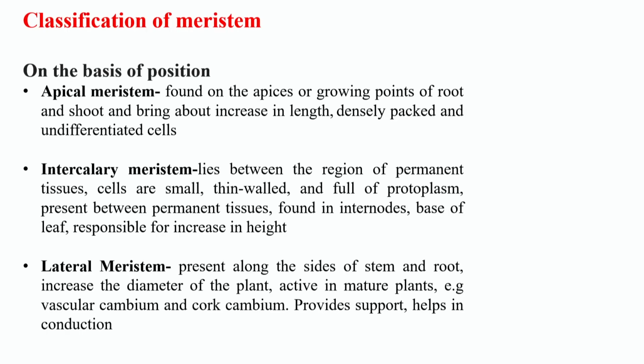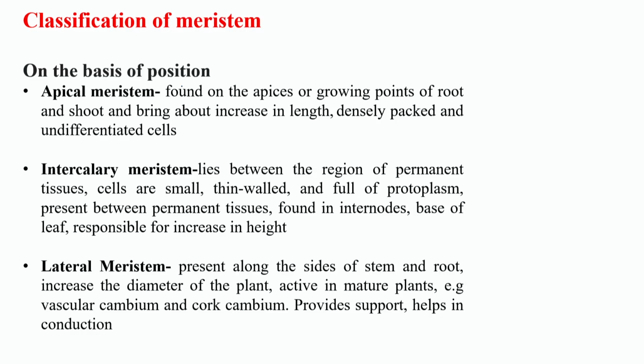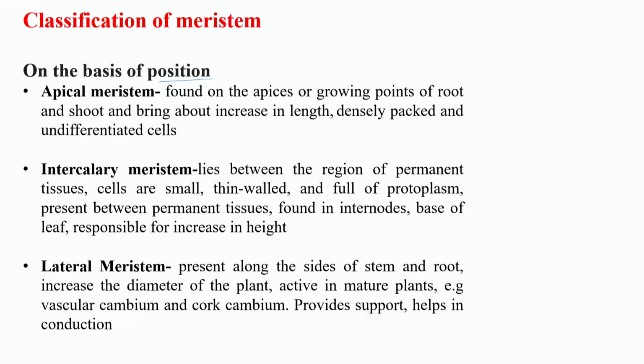Now coming to the classification of meristem. These meristematic tissues are classified depending on different parameters or different characters. So basically there are different groups in which we can classify them. The first basis is position, meaning they are classified on the basis of where in the plant these meristematic tissues are located. On that basis they are classified as apical meristem, intercalary meristem and lateral meristem.